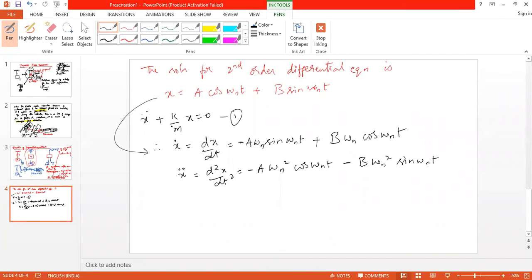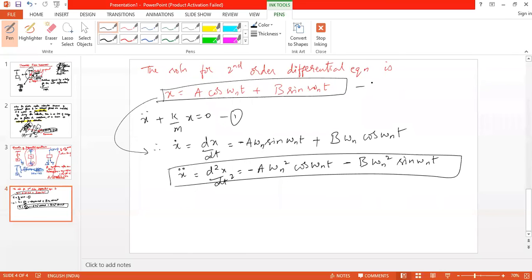Okay, now we know the expression for x and we know the expression for x double dot. This is equation 2 and this is 3. Now substitute 2 and 3 in 1.